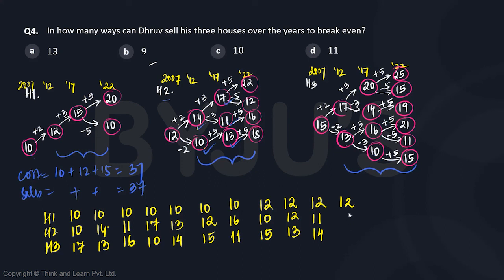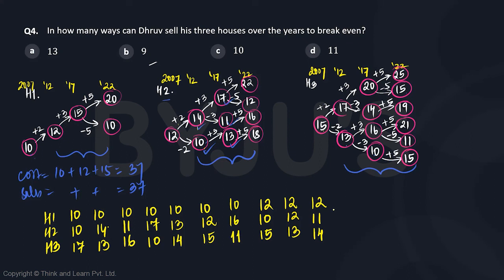Okay. What about vice versa? House 2 decreases by 3? Yes, this is very much possible. No, house 3 cannot increase by 3, because then it will go below 12, right? So we don't have any more possibility when house 1 was 12. We had only these 3 cases. Okay.